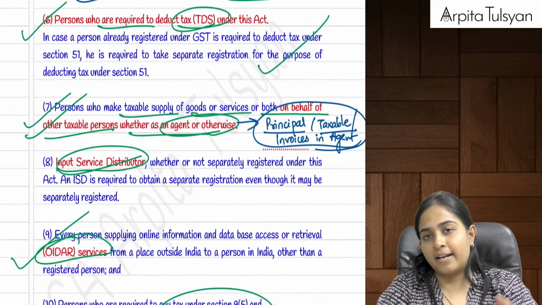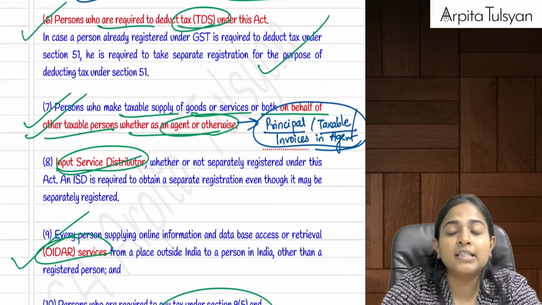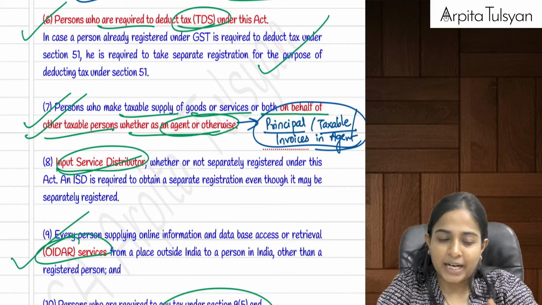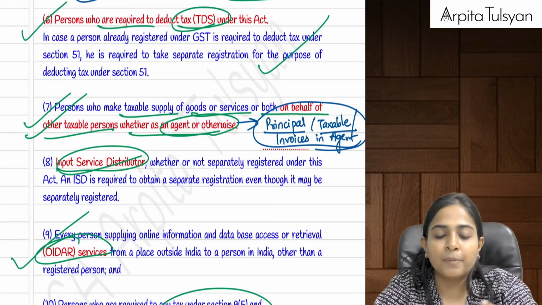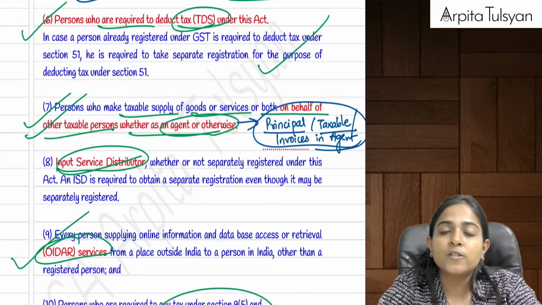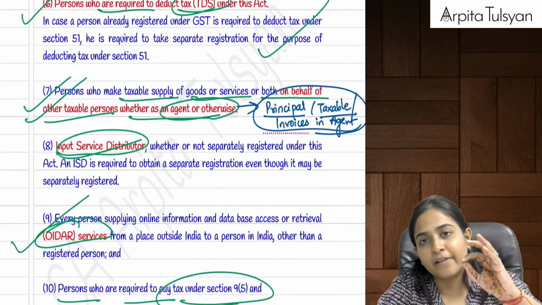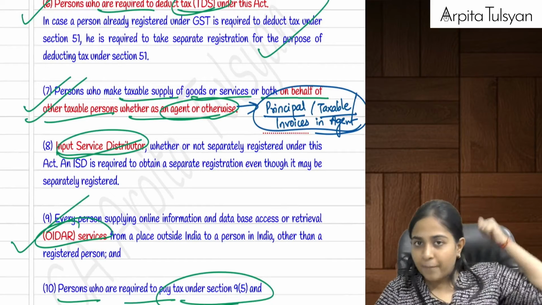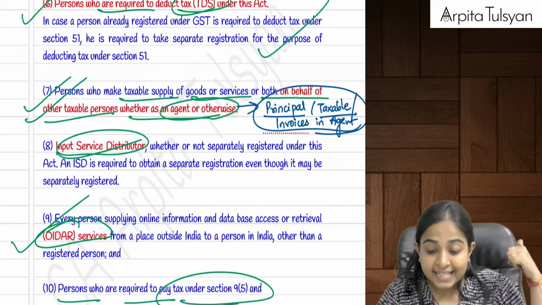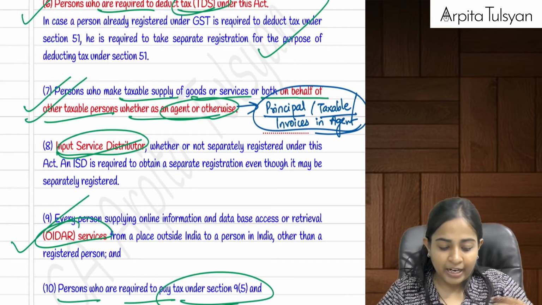Then next one, any person who is required to deduct TDS under GST has to get himself separately registered for the purpose of deducting TDS. Then agent: any person who is providing goods on his own account or on behalf of any other person has to get himself registered, provided the principal is a taxable person, they are supplying taxable goods only, and the invoices have been issued in the name of the agent.